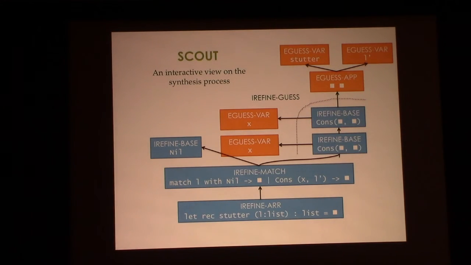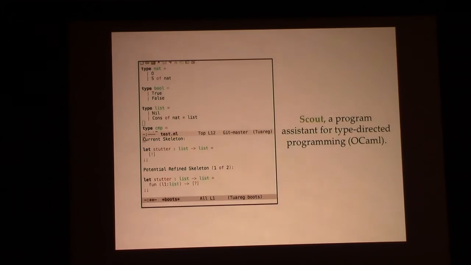And so it turns out that while this is a cool data structure for being able to factor out the cheap part of synthesis and the expensive part of synthesis, we also hypothesized that, hey, it might actually be an interesting thing for a programmer to actually manipulate and use directly. And that's what I want to demonstrate to you today. And so me and my students this past summer implemented a prototype proof of concept for a type-directed system based off of this data structure, and it's called Scum.